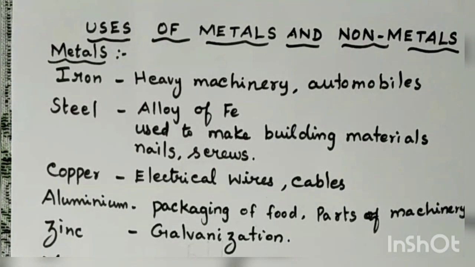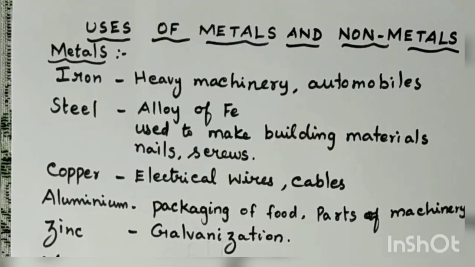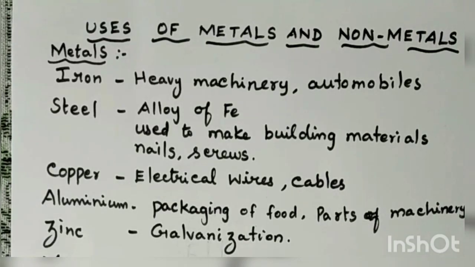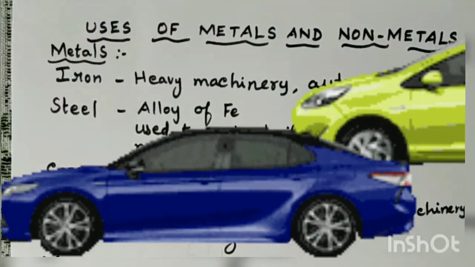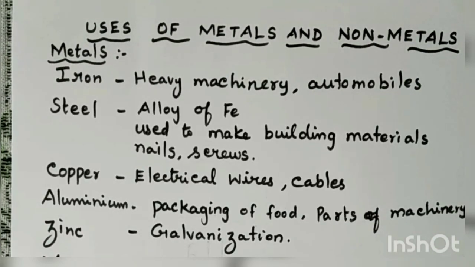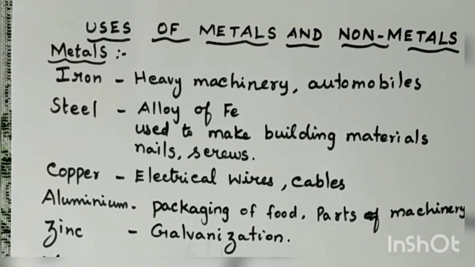Then, what are the uses of this iron? It is used for making heavy machinery parts. Then, building materials, that is door, window, then furnitures, etc. They are all made up of iron. Then automobile parts, then iron rods, they are used for building purposes. Then if you have in your house gates, windows, doors, then grills, etc. everything is made up of iron.